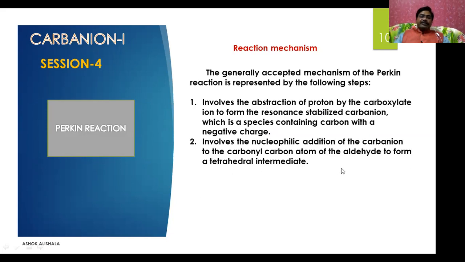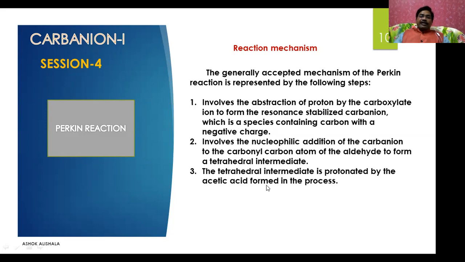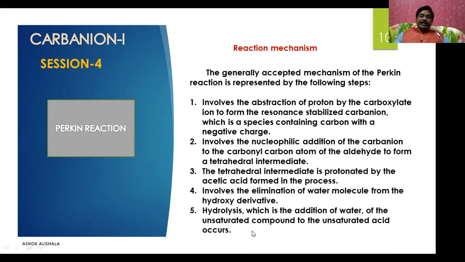a tetrahedral intermediate. The tetrahedral intermediate is protonated by the acetic acid formed in the process. It involves the elimination of a water molecule from the hydroxy derivative. The hydrolysis, which is the addition of water, of the unsaturated compound then results in the unsaturated acid.